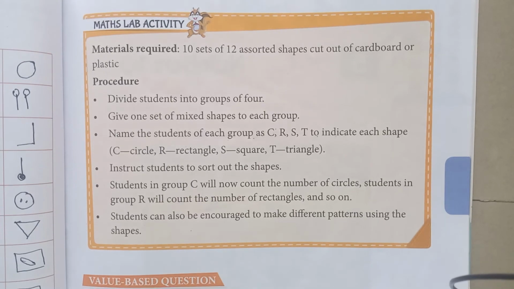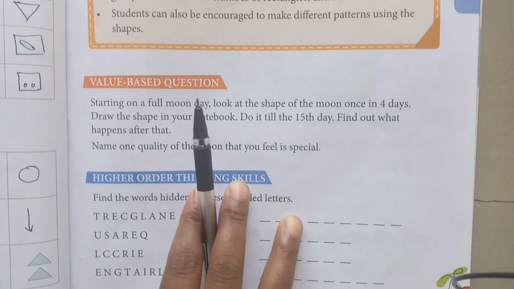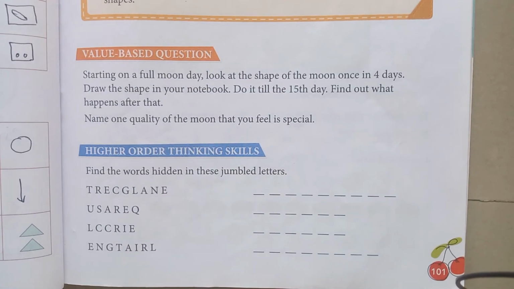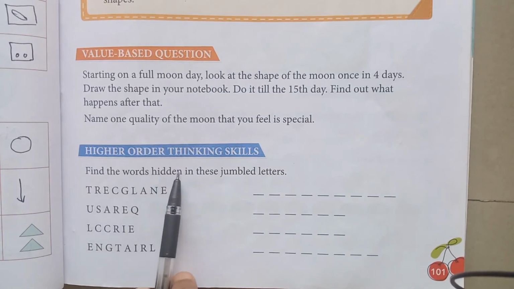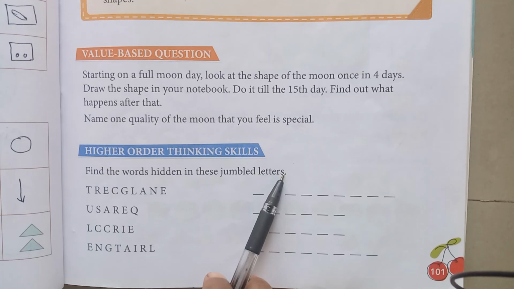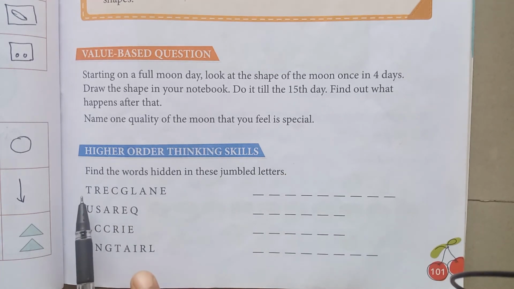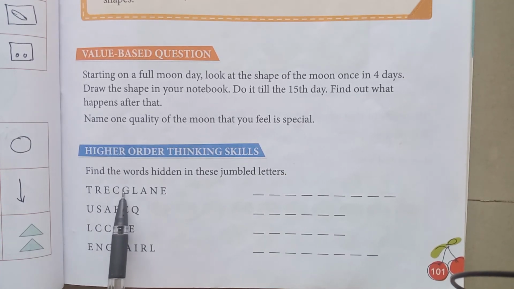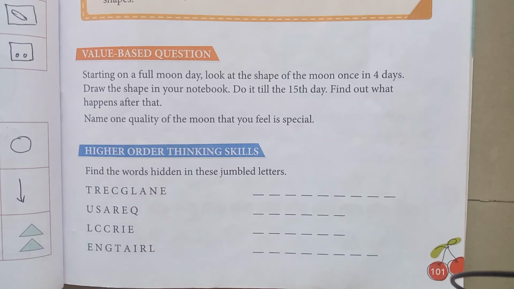Now here we are going to see the HOTS. We will understand. Find the words hidden in these jumbled letters. Jumbled red letters are there. T-R-E-C-G-L-A-N-E. What will be there, students? What will be that?